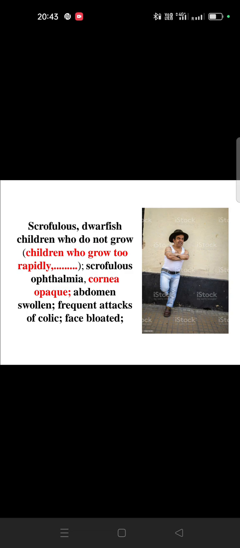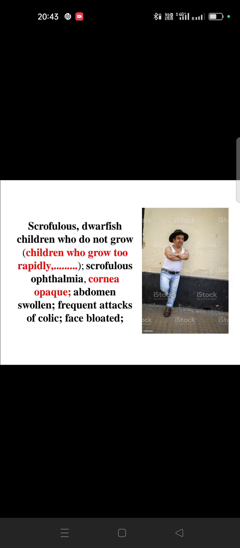That pain which can't be tolerated by the patient. And if the patient is coming to you, then he will be bending double. Why? Because the patient is getting relief by bending double. That is the symptom of colocynth. Okay.